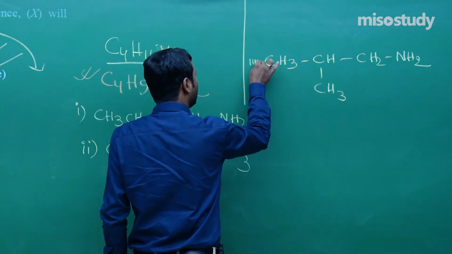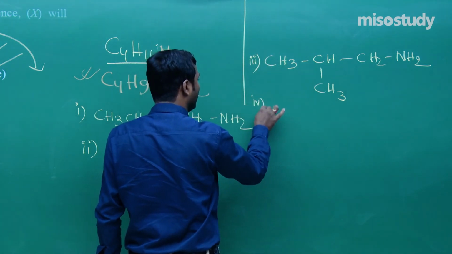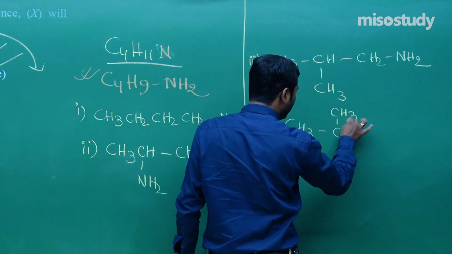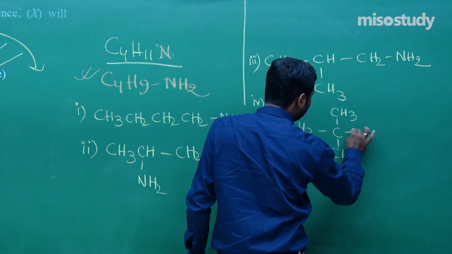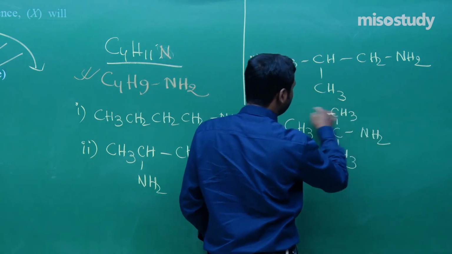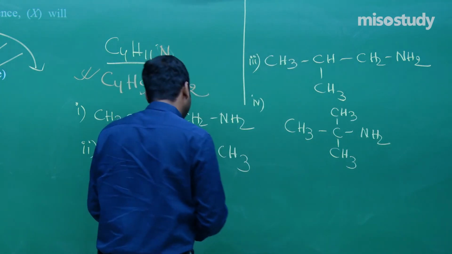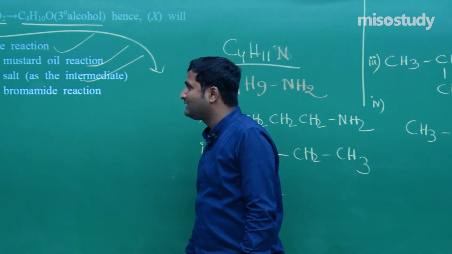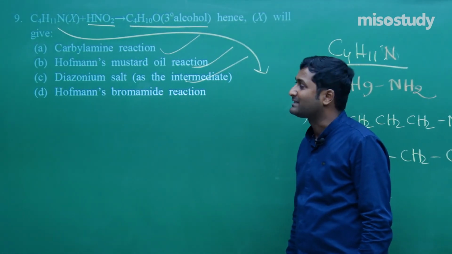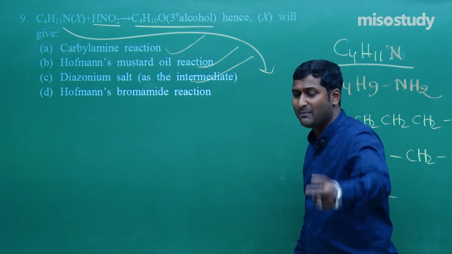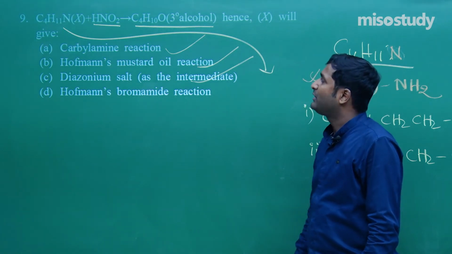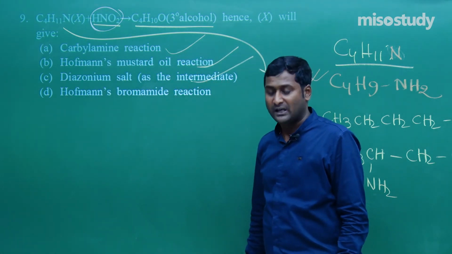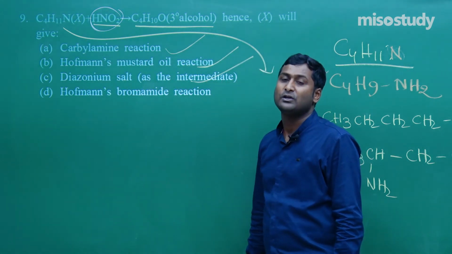This one is the third one, and the fourth one is CH3, C, CH3, CH3, then NH2. This is also a fourth form, and in this case we can easily observe that if it gives alcohol, then the product is a primary amine, because with HNO2, if there is a 2-degree amine, that is the green oil. If there is a 3-degree amine, there is formation of salt.